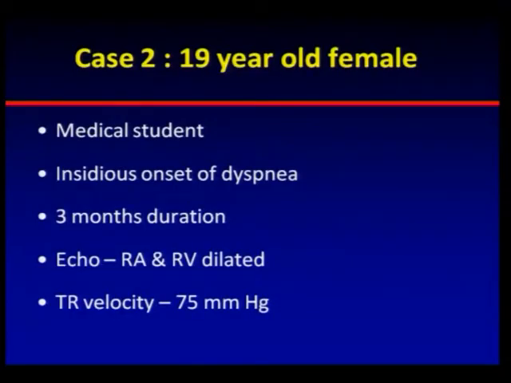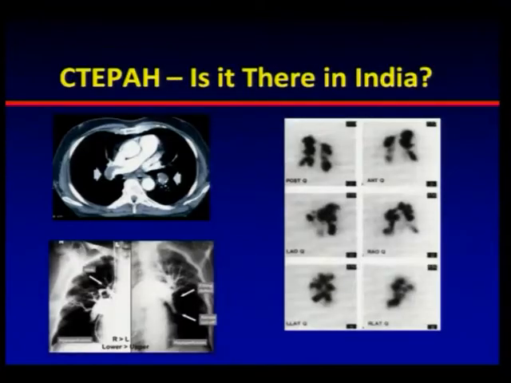So this is the other case. She's a 19-year-old female, a medical student. She had insidious onset of dyspnea of 3 months duration. Echo showed the RA and RV were dilated with a TR velocity of 75. The CT angiogram clearly showed chronic thromboembolic PH.